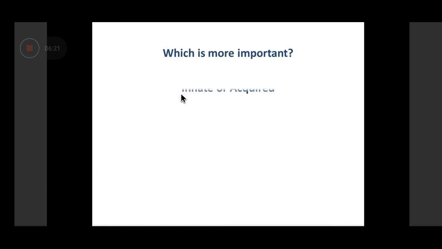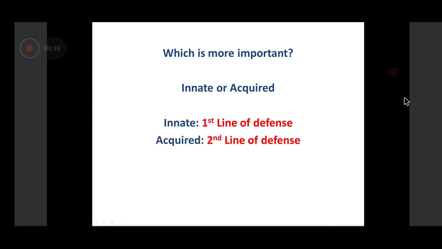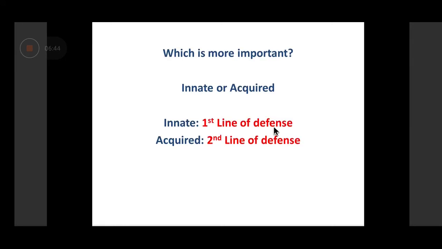Now let's talk about the question, which is more important? Is the innate immune response more important, or is the acquired immune response more important? Please remember, the innate immune response is our first line of defense, whereas the acquired immune response is our second line of defense. So whenever an invasion occurs by a pathogen, the first aspect of the immune response which kicks in is the innate immune response, whereas later on the acquired immune system kicks in.